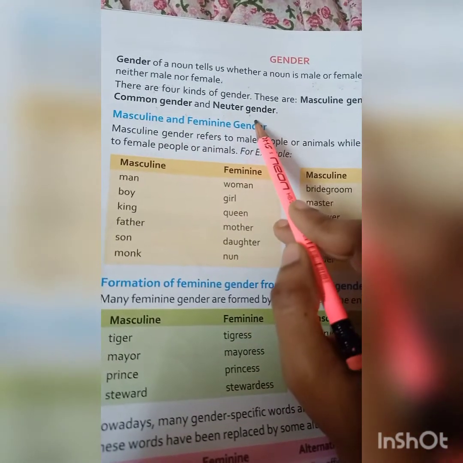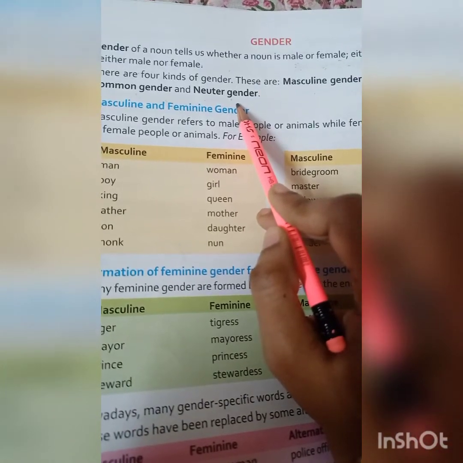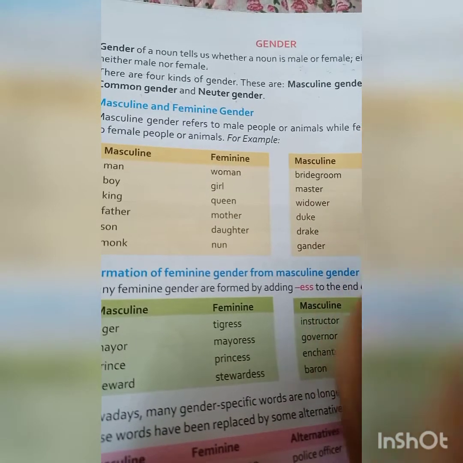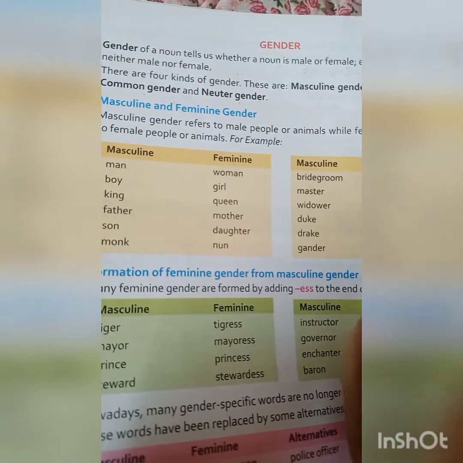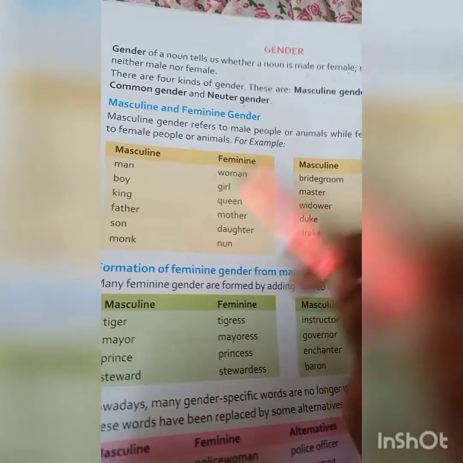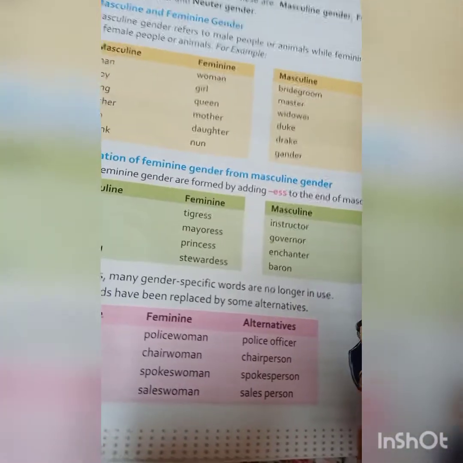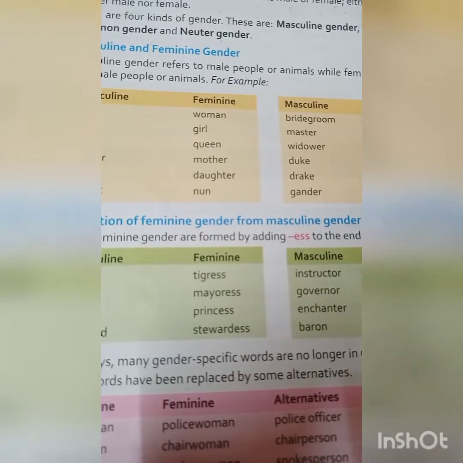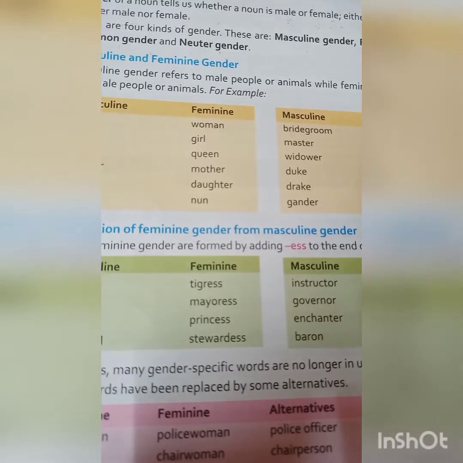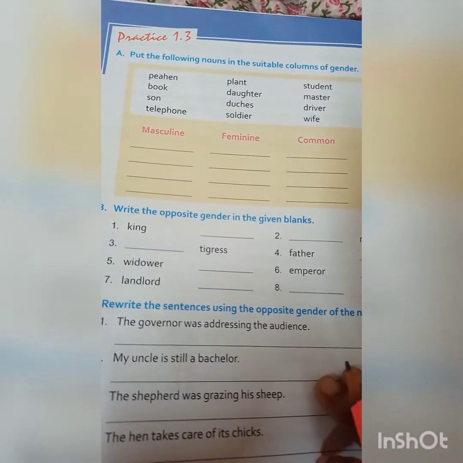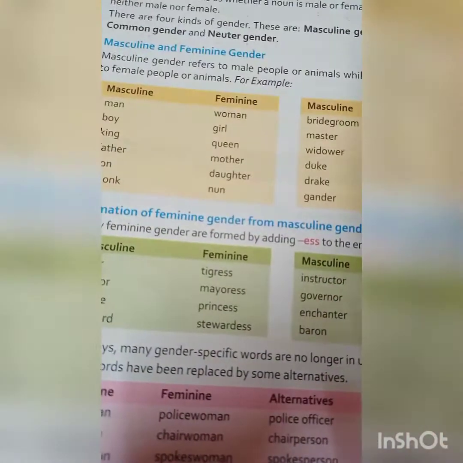Okay. Next comes neuter gender. Neuter means things, non-living things. Book, then pencil, pen. These are the neuter gender. Got it? We will learn this column. Masculine, feminine, like this column we will learn. Next we have the exercises part. So the exercises we will do in class only.